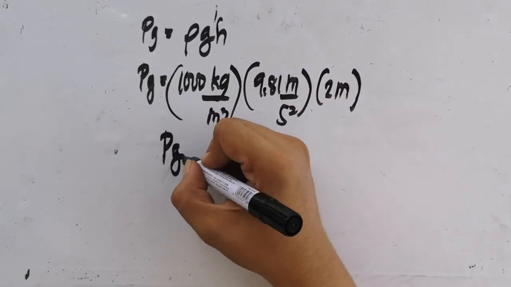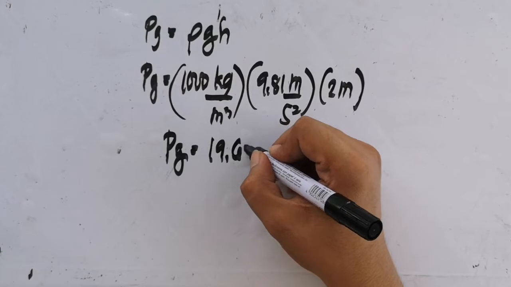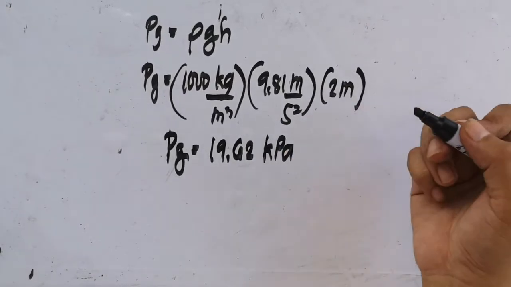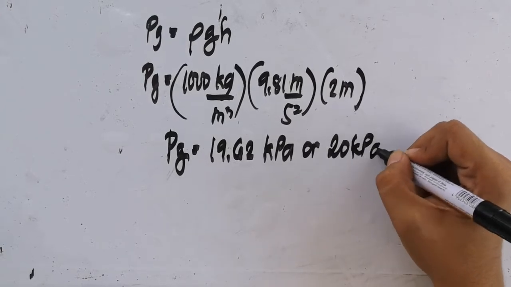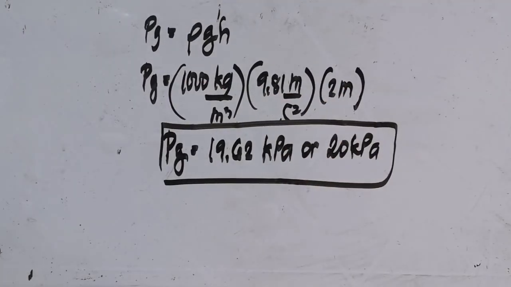So the gauge pressure is equivalent to 19.62 kilopascal. It is kilo because we divided by 1,000, or nearly 20 kilopascal. So this should be our answer.